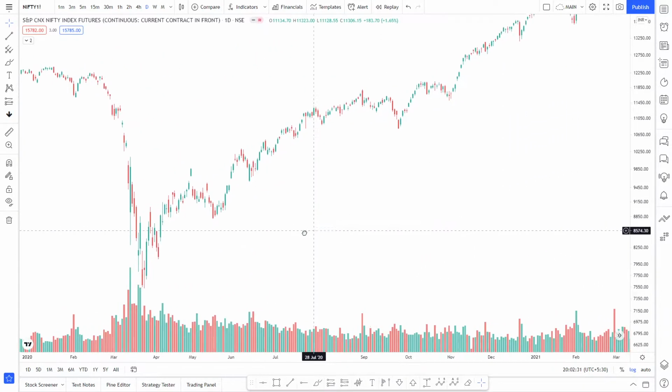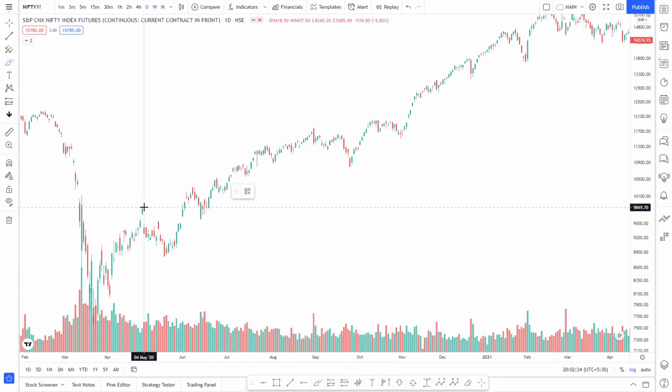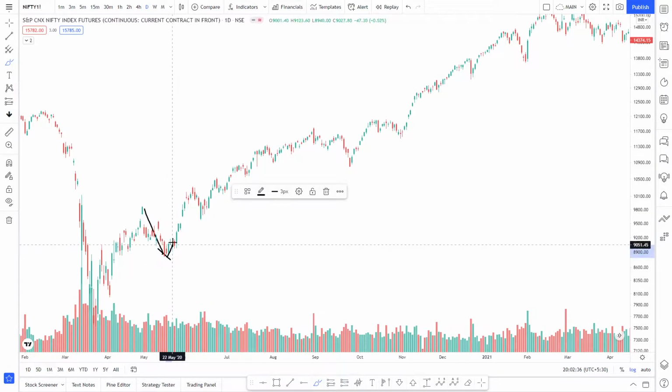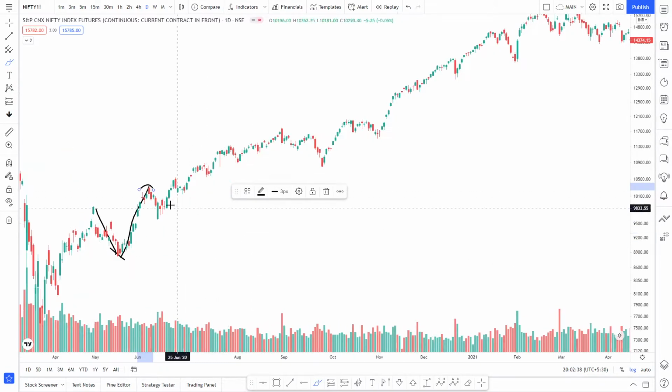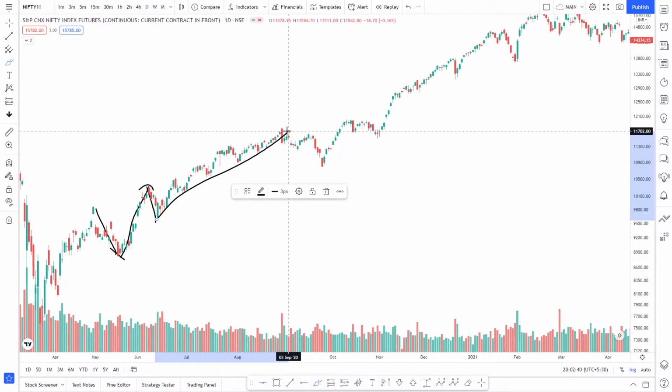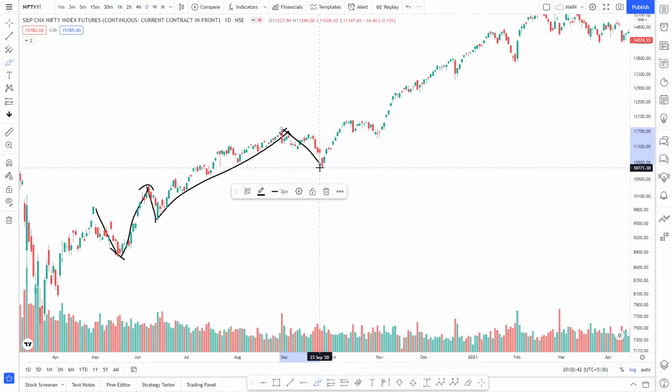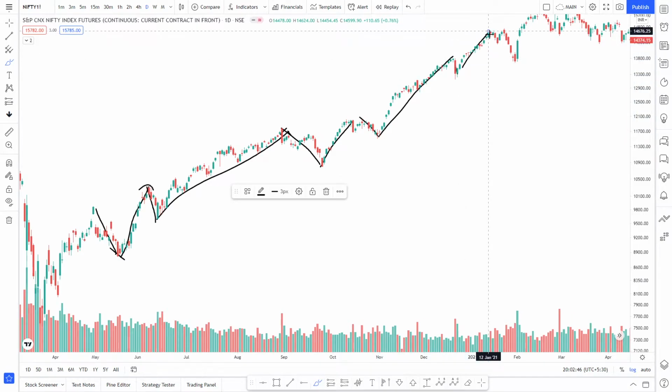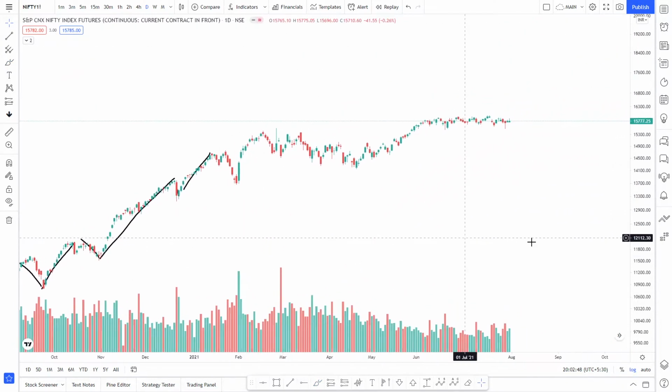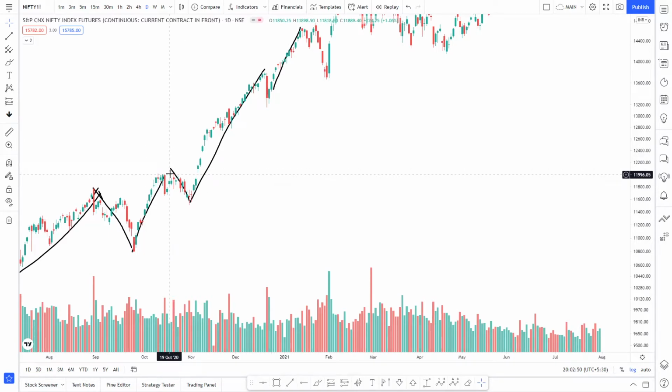So what I mean by that is, let's say we had a correction here and then you can see that we instantly recovered. Here again correction, then we had this rally, then we had this correction, then another fast move up, correction, fast move up, correction, fast move up. But now, as you can see, first of all, these corrections are very small. That is the first point.